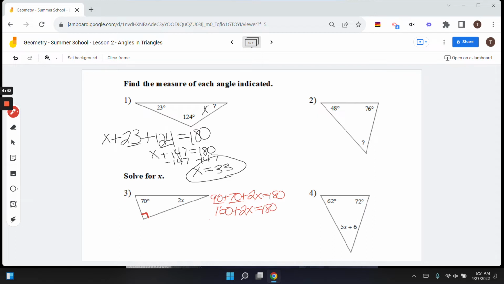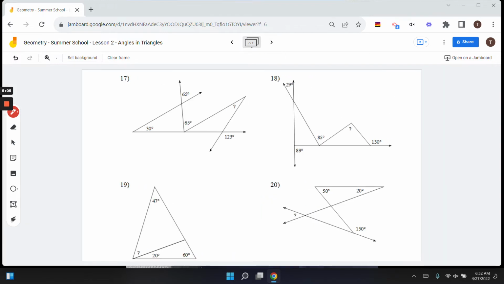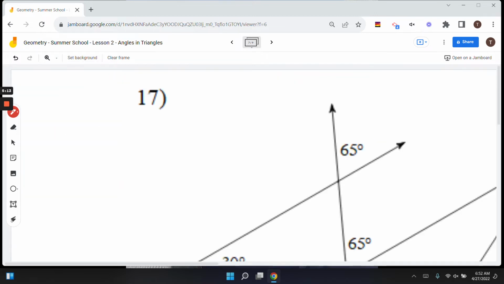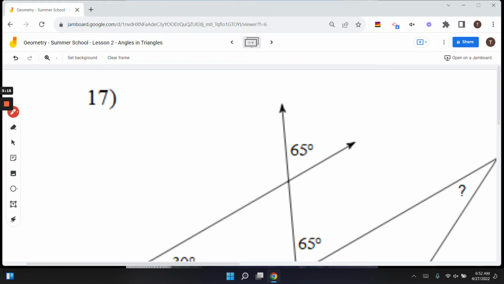All right, now these ones are a little tricky. And for these ones, what we're going to do is use a lot of those things we used from last unit. So we can work our way around here. So what I did is, I see this is 65 degrees. I see I have two lines that make an X. Remember about vertical angles. So if this is 65 and it's an X, that means this one has to be 65. I see the same thing with this 123. This has to be 123 because they're vertical angles.